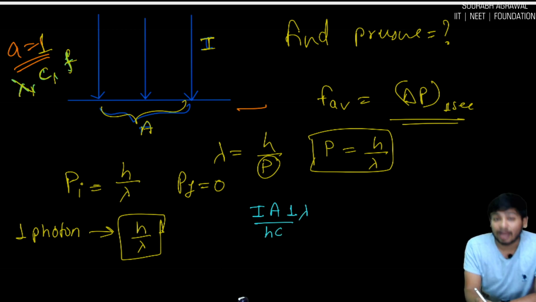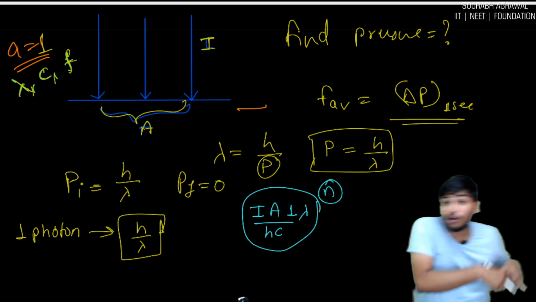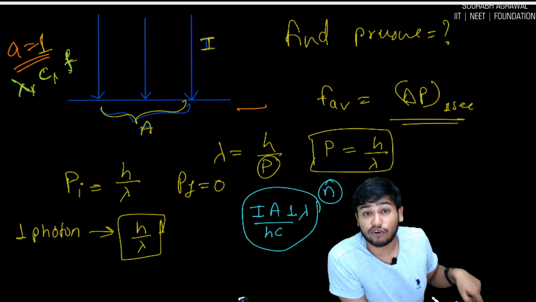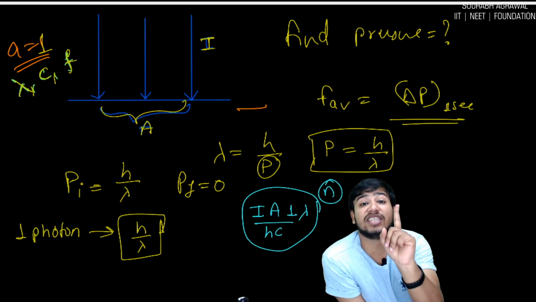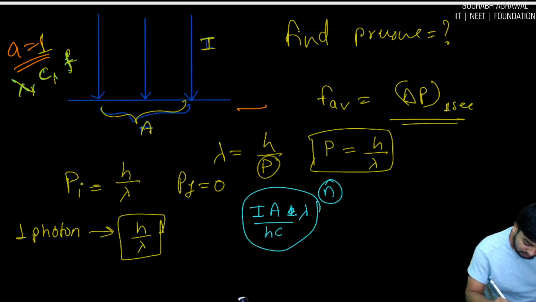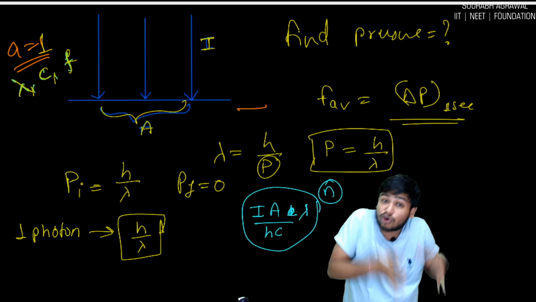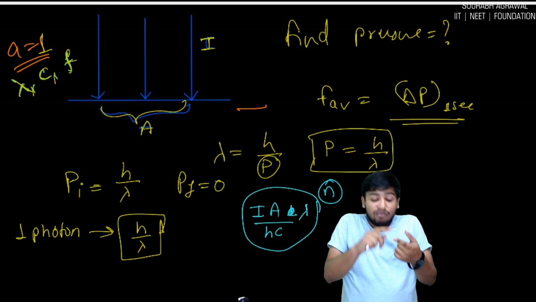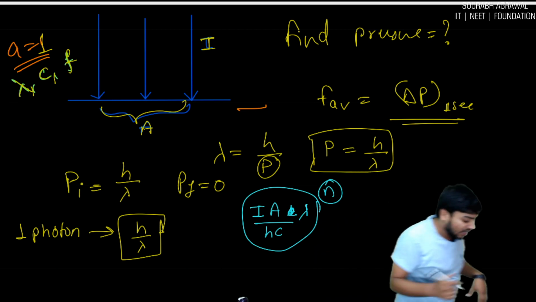This is the number of photons falling in time t0, and instead of t0 we have written 1 second. So we know how many photons fall in 1 second, and we know the change in momentum of one photon. So calculate the force.